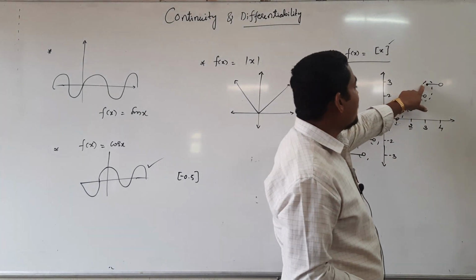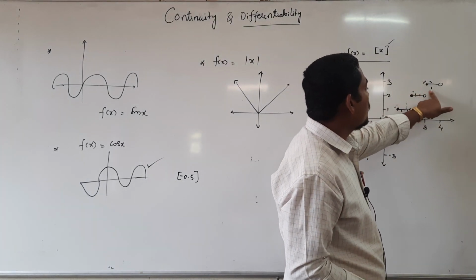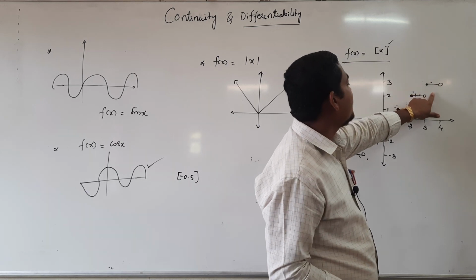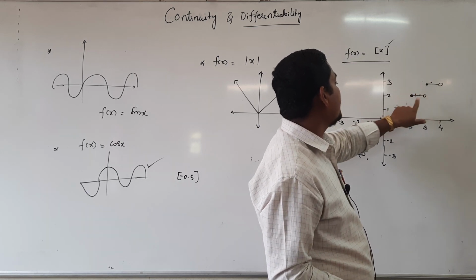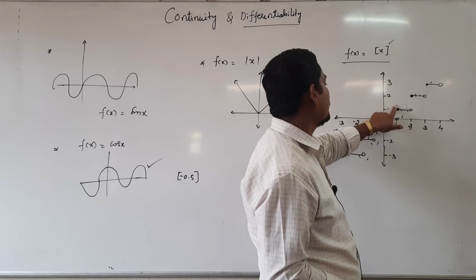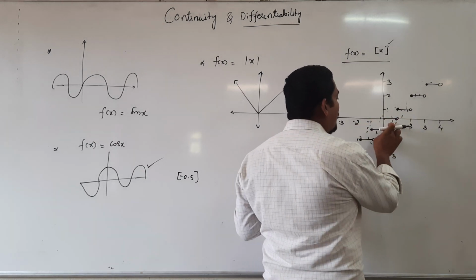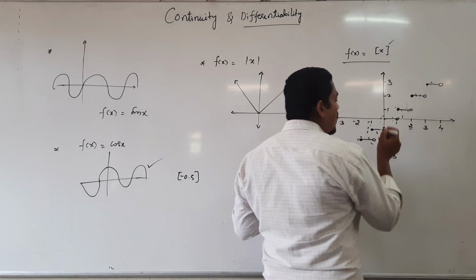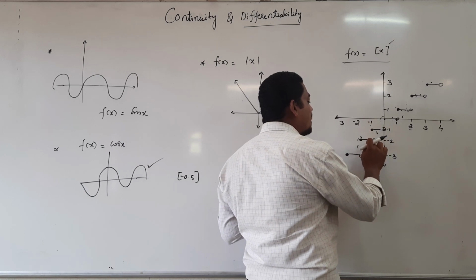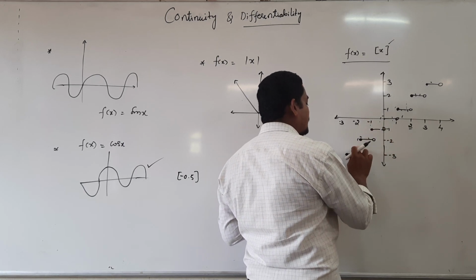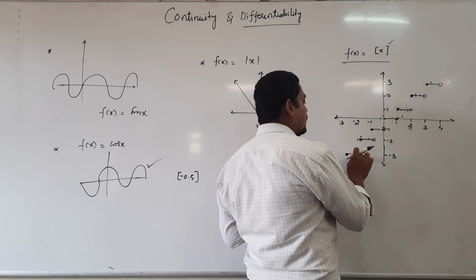From the graph only you conclude this function is discontinuous, means the greatest integer function is discontinuous, right?